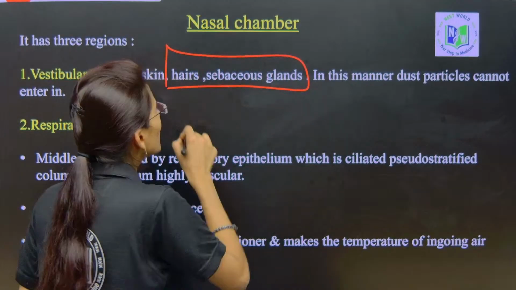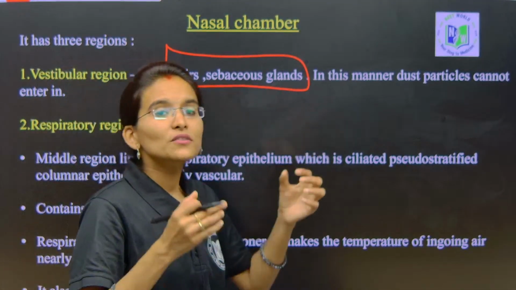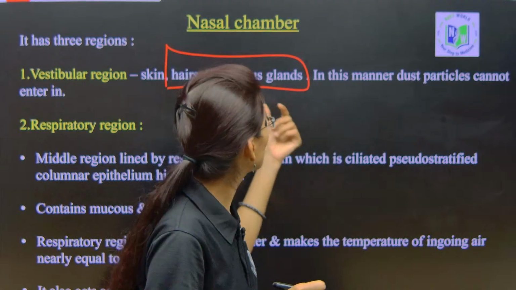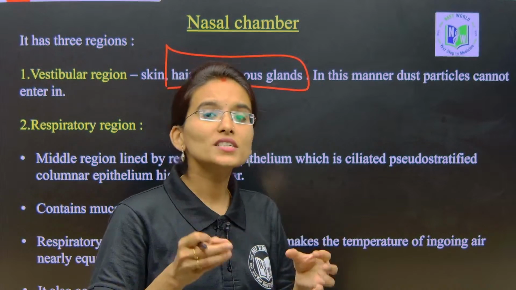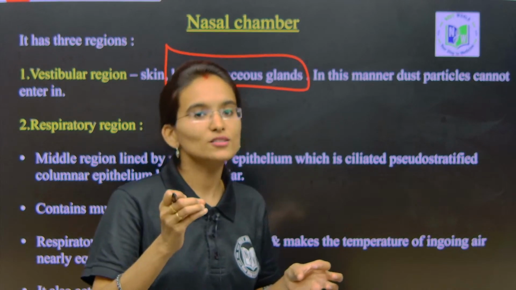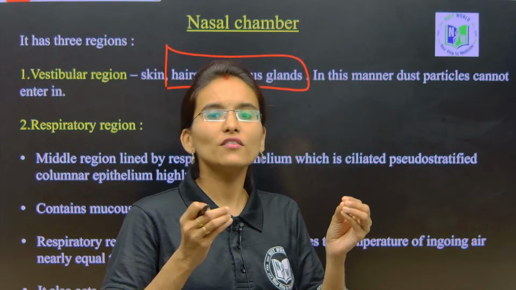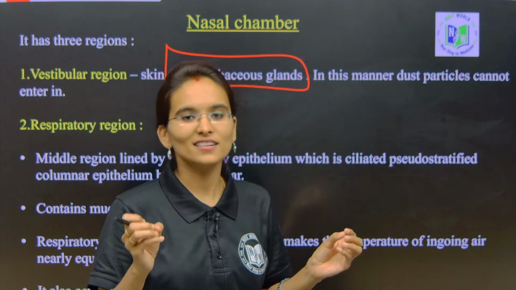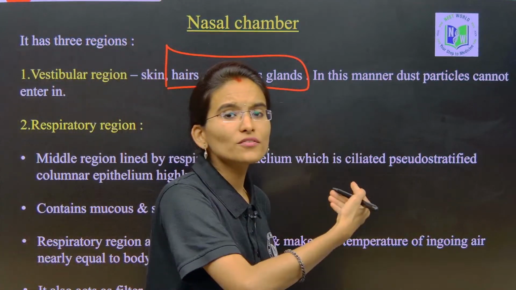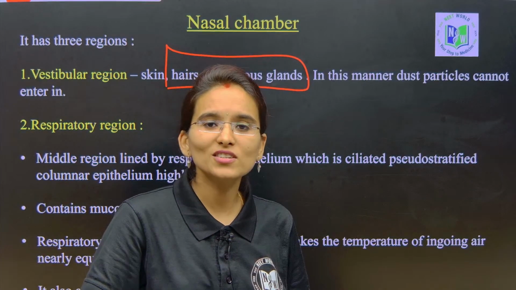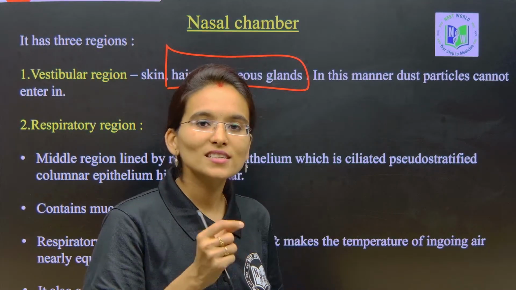Clear? So what is the major role of the presence of hair and sebaceous glands? They are involved in trapping dust particles. The sebaceous glands release mucus, a sticky substance which traps all the dust particles. The hairs as well as the sebaceous glands releasing mucus are both involved in trapping dust particles, right students? Due to the presence of the vestibular region and the sebaceous glands, no dust particles are going to enter inside our respiratory tract. This is the major role.